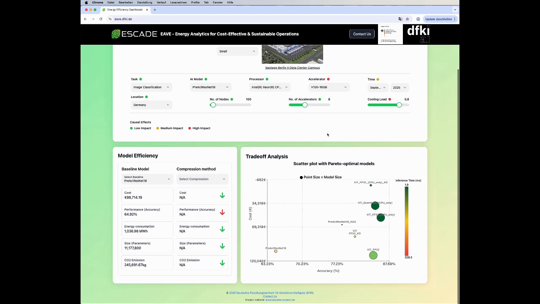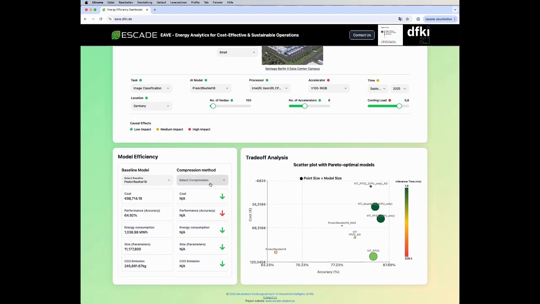In the Optimize tab, EAVE focuses more strongly on the efficiency of AI models. In the present case, image classification in the context of steel scrap sorting with a PREACT ResNet has been selected. The Optimize tab shows the costs of running the model, its accuracy, energy consumption, size, and CO2 emissions. AI compression methods can then be selected with the goal of shrinking an originally very large AI model while maintaining performance similar to the original.